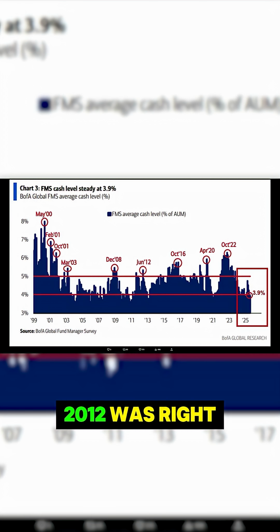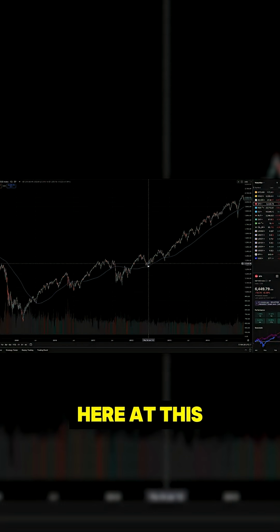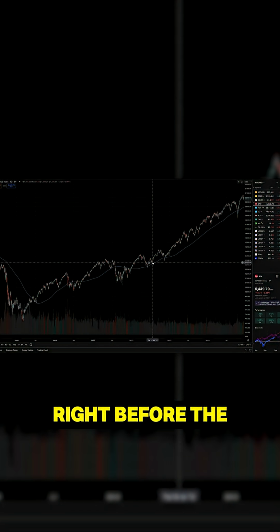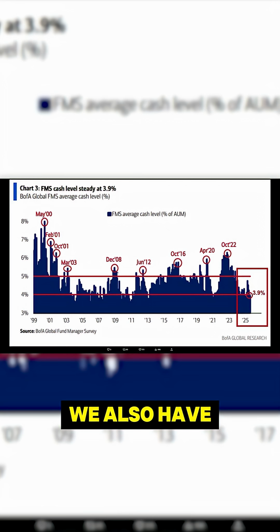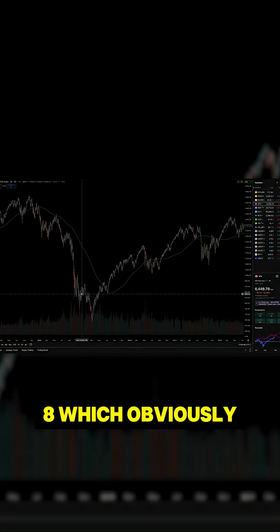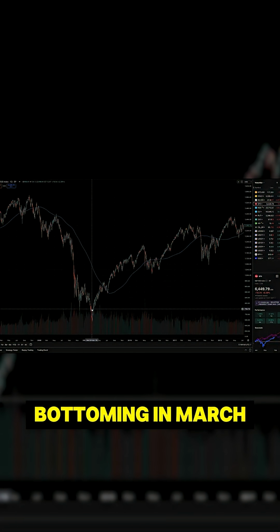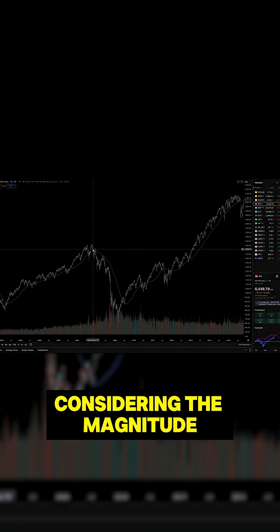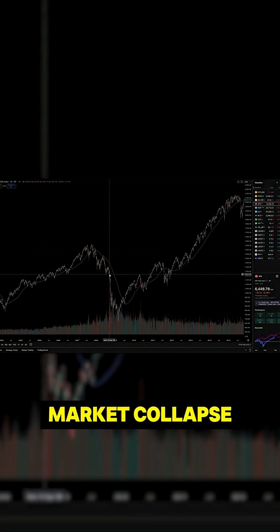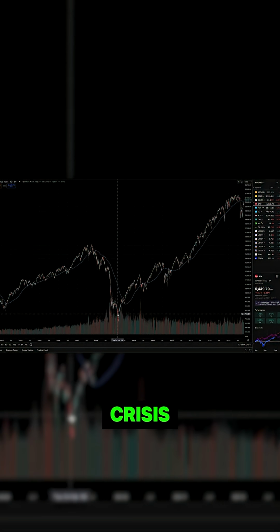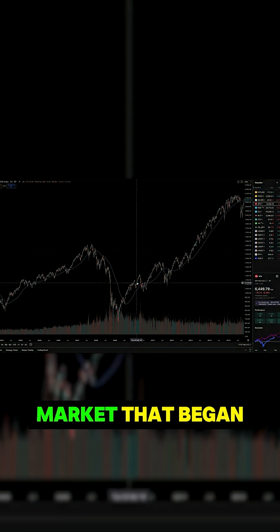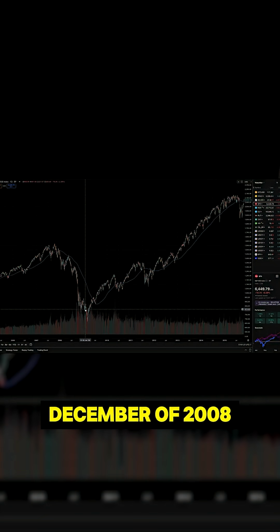Okay, June of 2012 was right here at this bottom again, right before the market embarked on a big run. We also have December of '08, which obviously didn't mark the exact bottom. The market still fell from there, bottoming in March of '09. But considering the magnitude of the stock market collapse during the financial crisis, and then the magnitude of the bull market that began afterwards, December of 2008 was pretty much near the bottom.